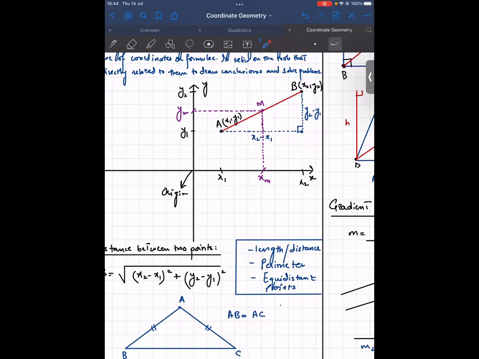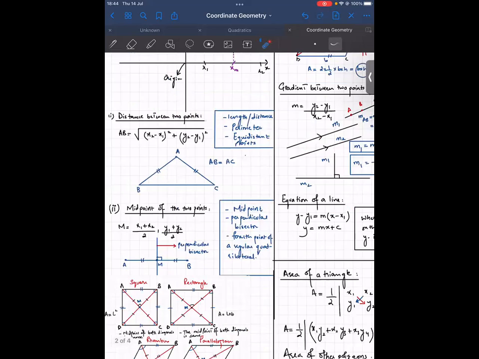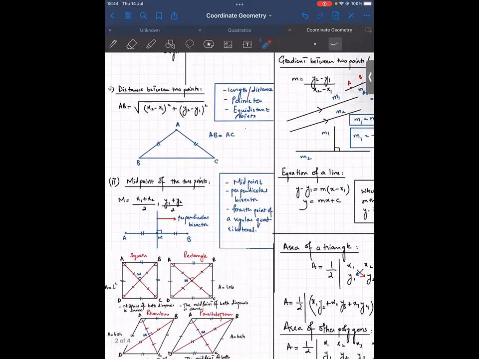Nothing new for you. Achha, now the second concept is of the midpoint of a line, midpoint of 2 points. That is simply you add up the x coordinates of the 2 points divided by 2, add up the y coordinates of the 2 points divided by 2: x1 plus x2 over 2, y1 plus y2 over 2. Nothing new.